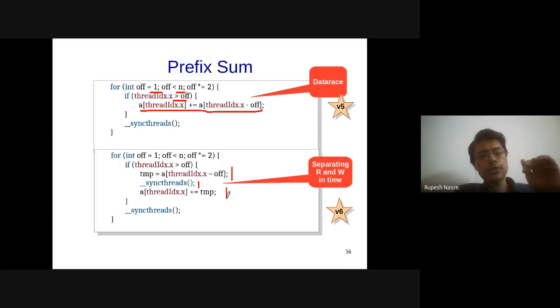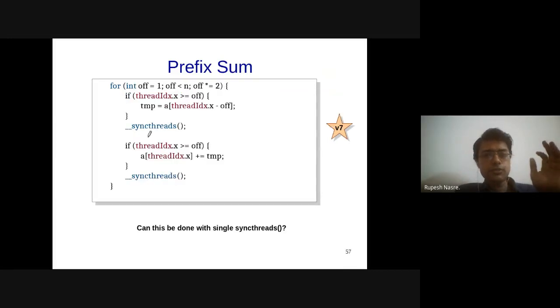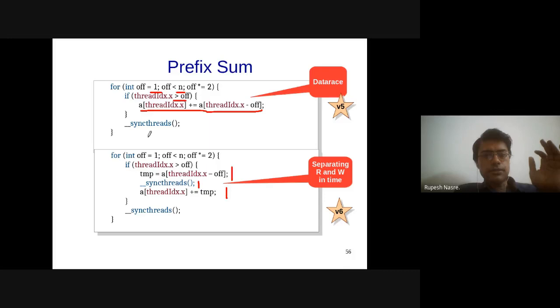Note that this sync threads was always there, after every step we required that barrier. That continues, but there is one sync threads which I have added, which separates the reading and writing, and that will make sure that there is no data race.